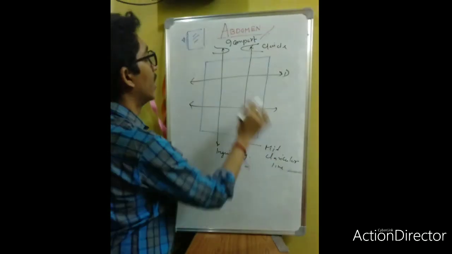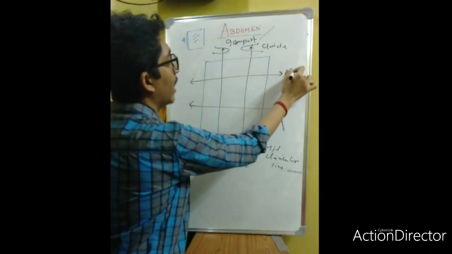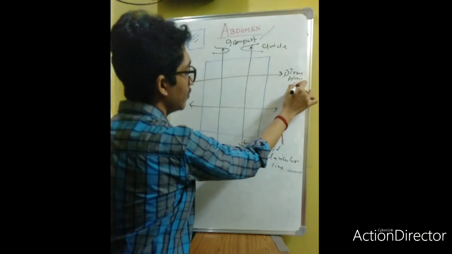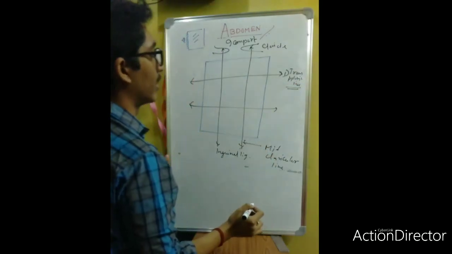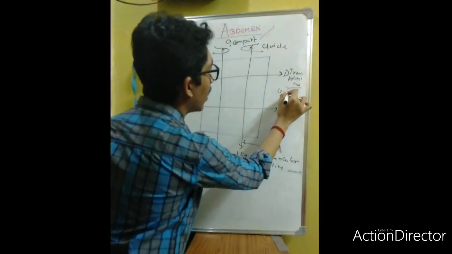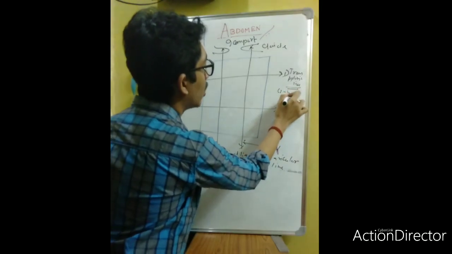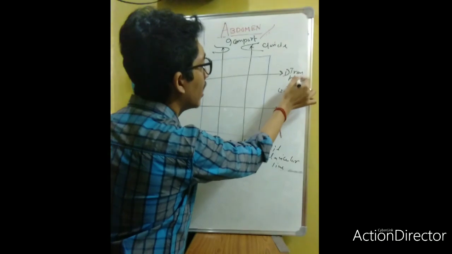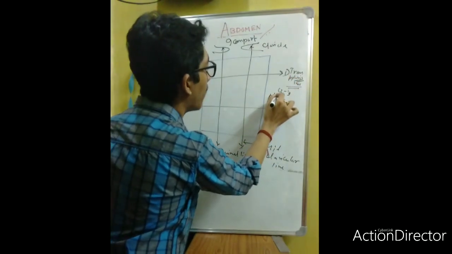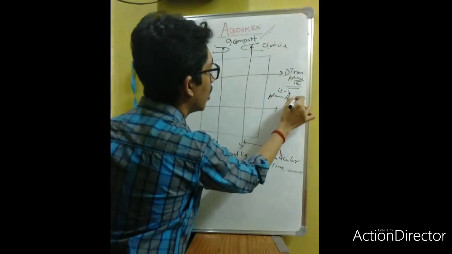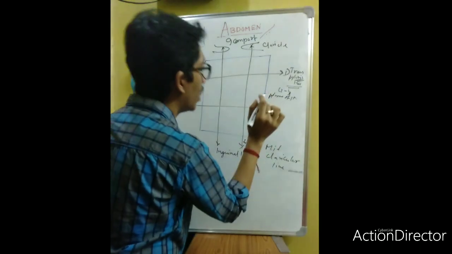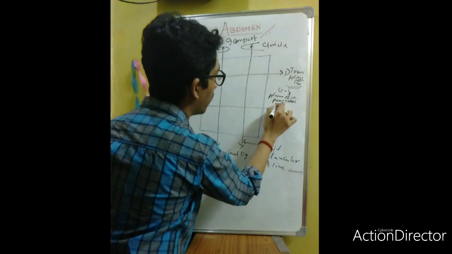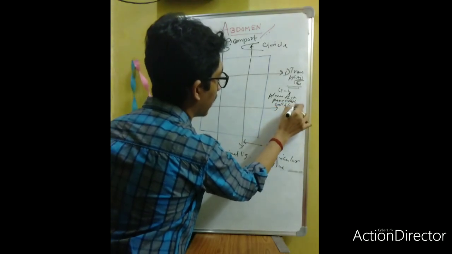Now this transverse line is known as the transpyloric line. What is the importance of this line? This line is drawn at the level of L2 to L3, and it is called transpyloric because it passes through the pylorus of the stomach. And here will be the pancreas, and here the gallbladder.